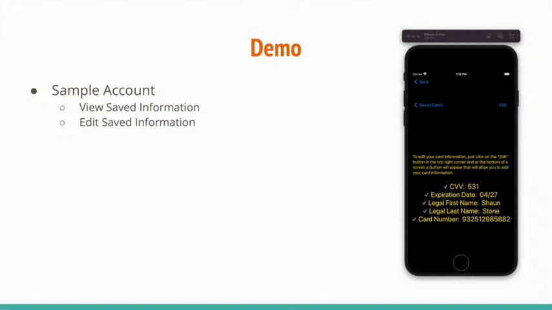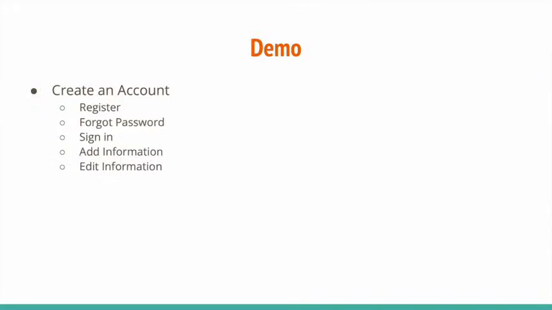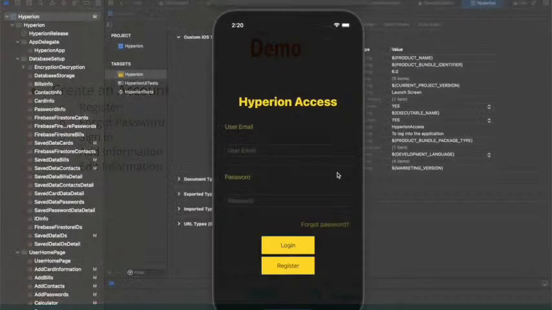And so now we're going to go into the demo. First thing we're going to do is go into an account that's already created and has sample data, just kind of showing what the app looks like if it has data already in it. And then we'll go to creating an account, so the registration process, if someone forgets a password, what happens, signing in, and then adding information, editing information.